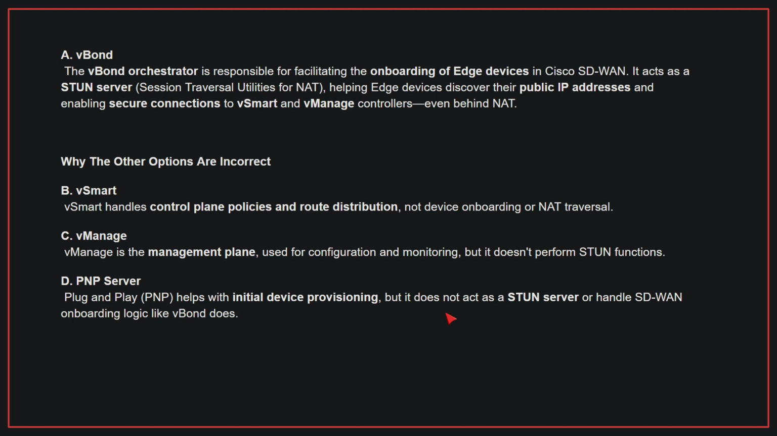Why the other options are incorrect? B. vSmart handles control plane policies and route distribution, not device onboarding or NAT traversal. C. vManage is the management plane, used for configuration and monitoring, but it doesn't perform STUN functions. D. PNP helps with initial device provisioning, but it does not act as a STUN server or handle SD-WAN onboarding logic like vBond does. Therefore, the correct answer is A.